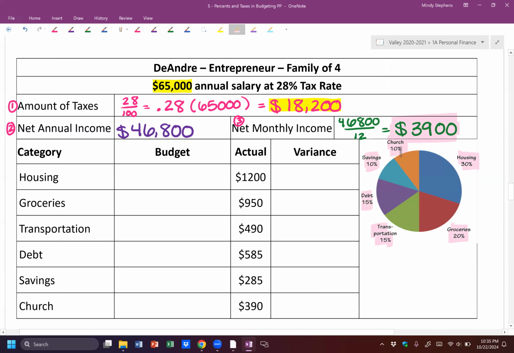So we're going to take each of those percents times 3,900. That's going to give us our budget. So the first thing I'm going to do is divide these each by 100. So I'm going to take 30, divide it by 100. That gives me 0.3.